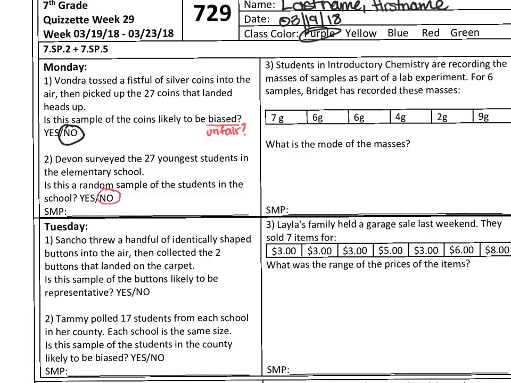Is this a random sample of the students in the school? No, it is not. Now, the SMP that you're using here is reasoning abstractly, and you're looking for patterns in a way. So I would write SMP2, reason abstractly and quantitatively. You can write the rest.